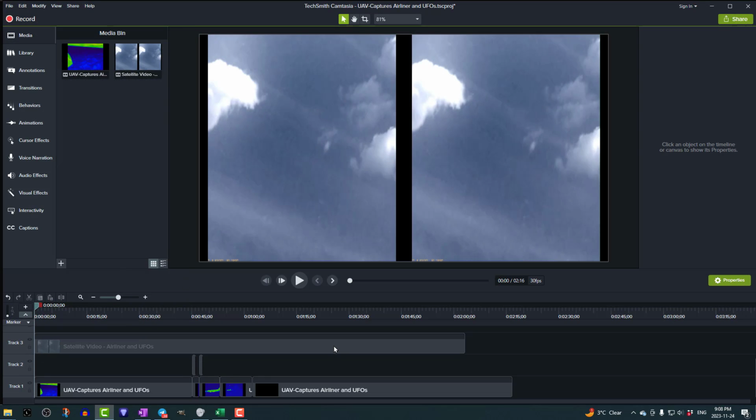So here's the Camtasia file. You can download it and play around with it. Here's that supposed satellite footage. If you play it normally, there's the plane going in through there. Now we'll do it from the beginning. Press, this is one time. It's hard to see because nothing's really moving besides some background issues.